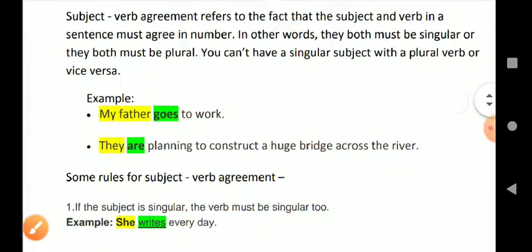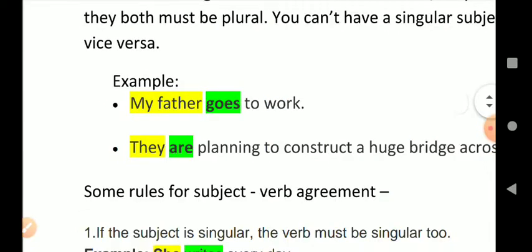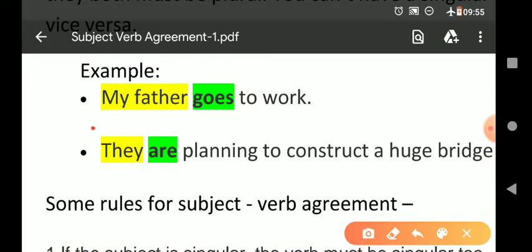Now example, I have highlighted the subject with yellow and the verb with green, so you can easily see this. Example: my father goes to work. My father is subject here, singular, and goes is also singular. As I told you, verb doesn't follow a fixed pattern. With s it is singular, and without s it is plural. My father goes to work. Father is subject and goes is verb.